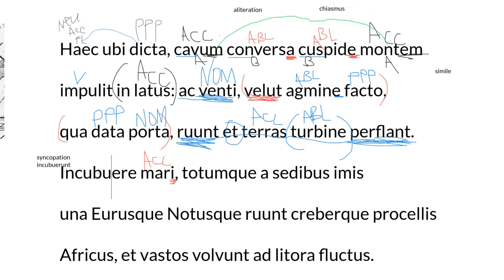So this is the winds. And because this que here says flip me, so and totum, we can see that that's an accusative. We'll come back to that. A sedibus imis, that a creates an ablative phrase.